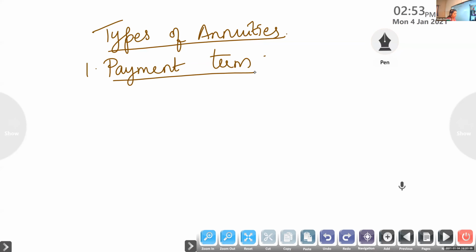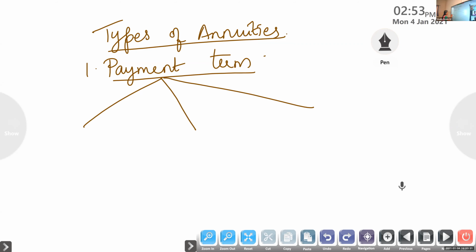What is meant by payment term? We learned this definition. Term means for how many years we are going to pay this annuity. The time from the beginning to the end of the last payment is called the term. It may be 5 years or 10 years or lifelong. Based on that payment term, we can classify it into 3 types.